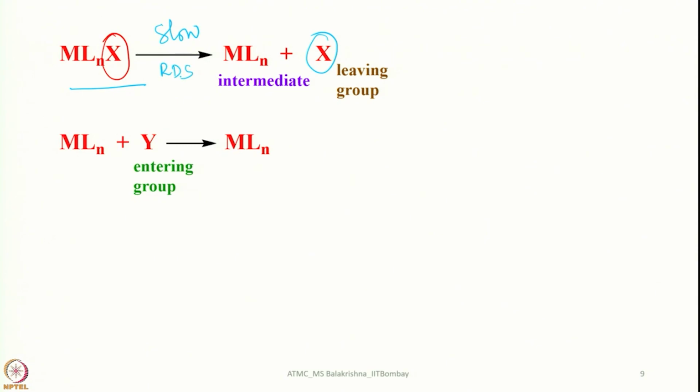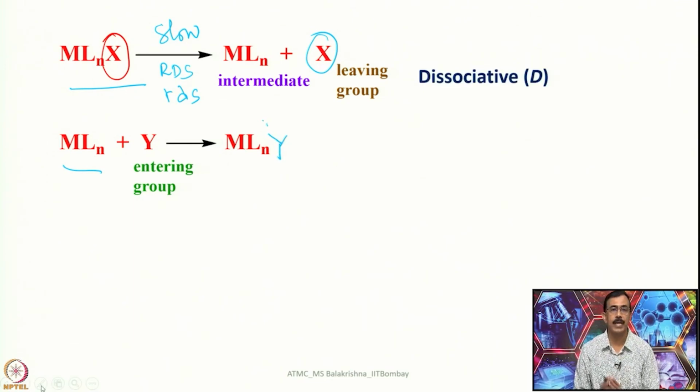It can be written in capital or small, it does not matter. Sometimes one writes like this, rate determining step, this is a slow step, and then once we have this intermediate here, that is attacked by the entering group, and then we get the product like this. So, this is called dissociative pathway or dissociative mechanism.